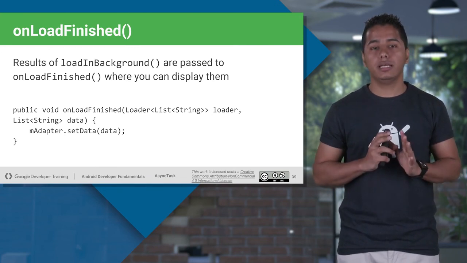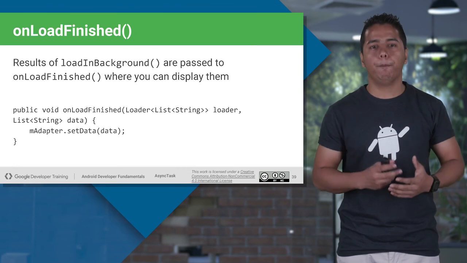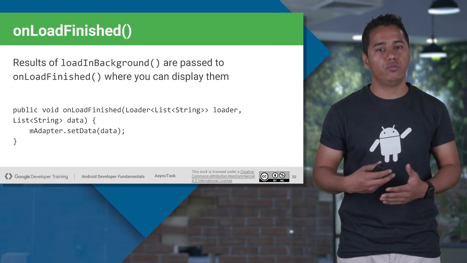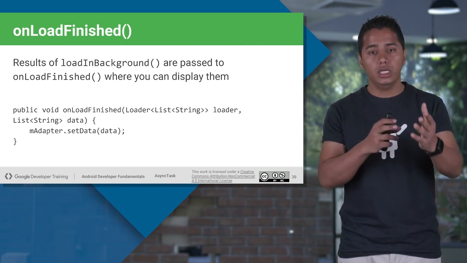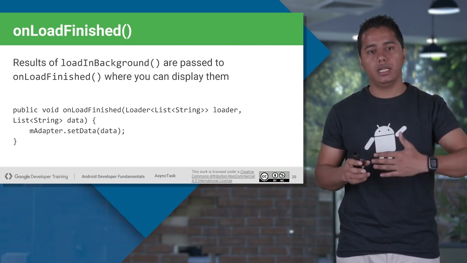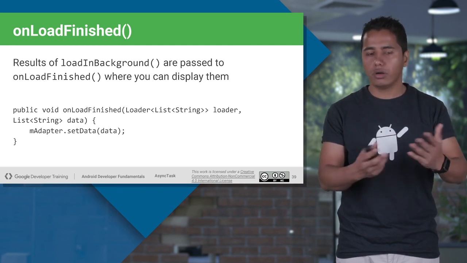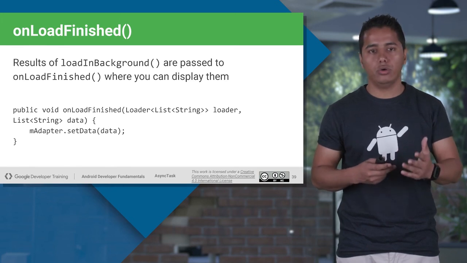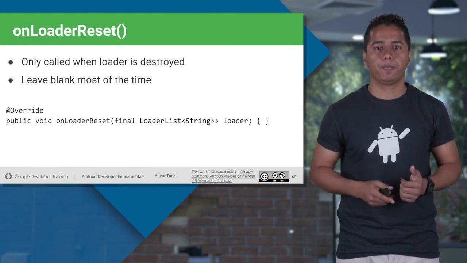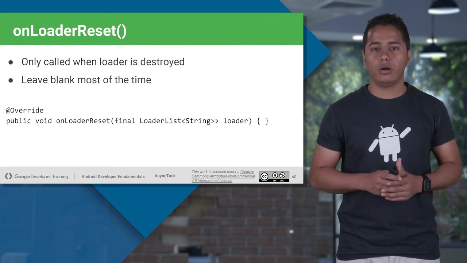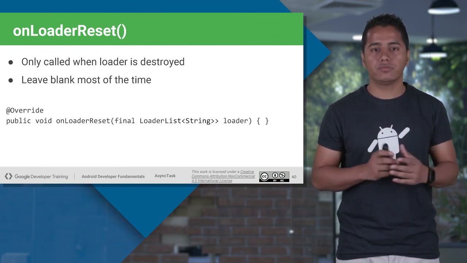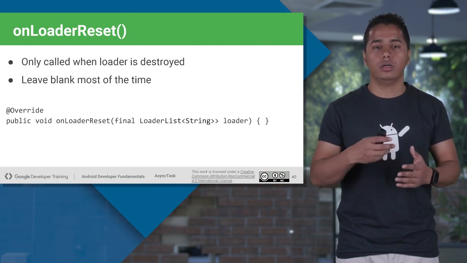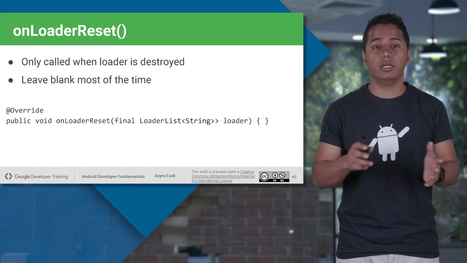Let's say your result is finished in your load in background method. Now your data will be passed back to your on load finished method, just like on post execute, and you can update the UI here. You can update the list, the recycler view or grid view, whatever data you have gained back from your load in background. Your on loader reset will be called only when your loader has finished or been destroyed, and you want to reset all the data of your loader.